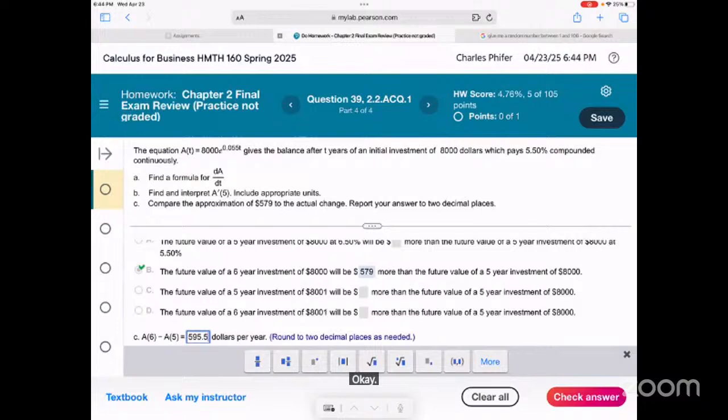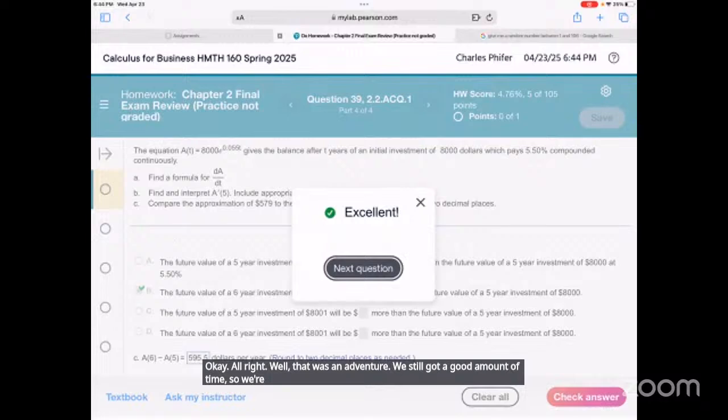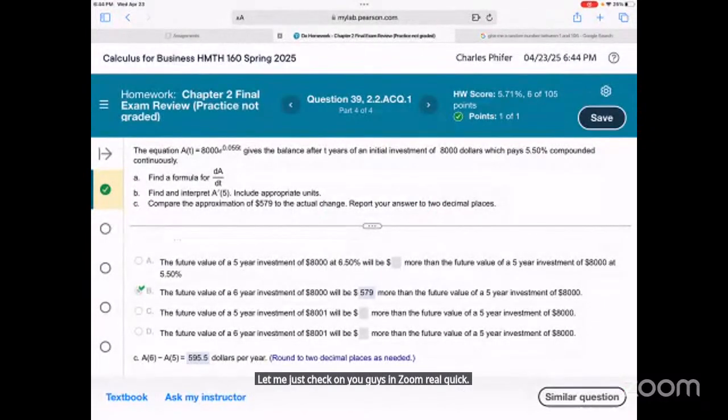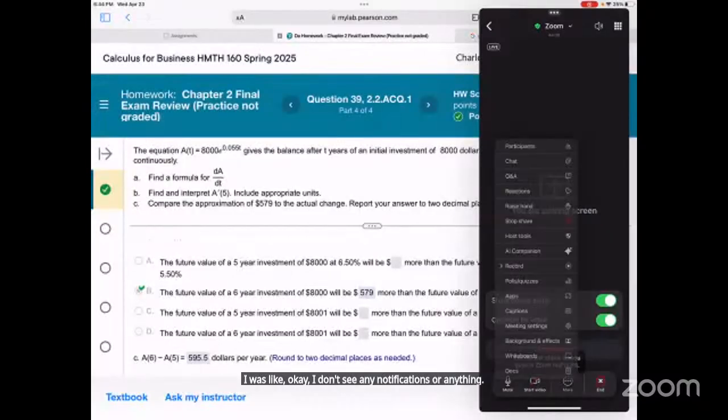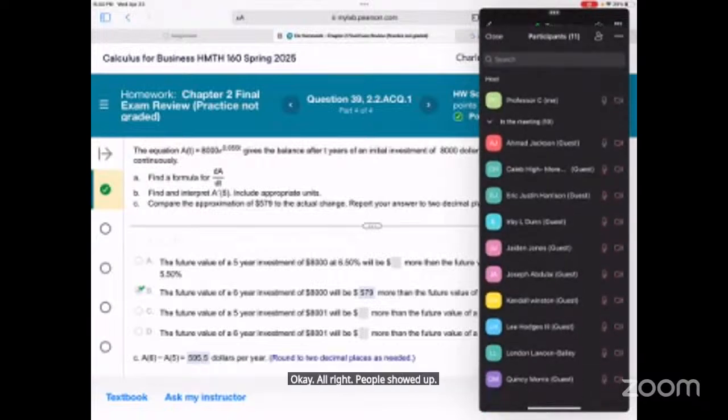All right. Well, that was an adventure. We still got a good amount of time, so we're gonna keep the party going. Let me just check on you guys in Zoom real quick. You guys look okay. I don't see any notifications or anything. Who we got here? Let me see. Okay. All right. People showed up, so we're good to go. Let's keep going.